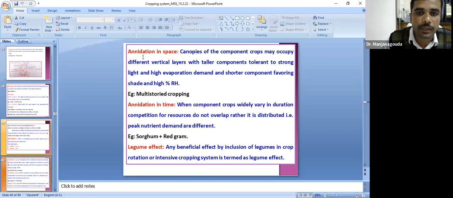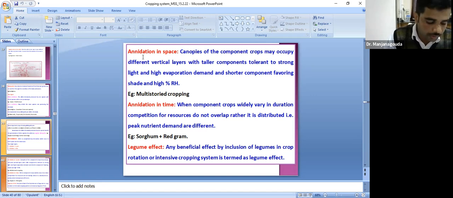But nidation in time: when the component crops widely vary in their duration, the competition for resources does not overlap but is distributed, that is, the peak nutrient demand. For example, I already quoted the sorghum plus red gram example and maize plus green gram. The peak nutrient demand of the maize will be at 50 to 55 days, whereas the peak nutrient demand of the green gram will be at 30 to 35 days. There is no overlapping of growth resources for competition. The peak water and nutrient requirements will occur at different stages, that is, at different times. That is nidation with respect to time, and this is nidation with respect to space.